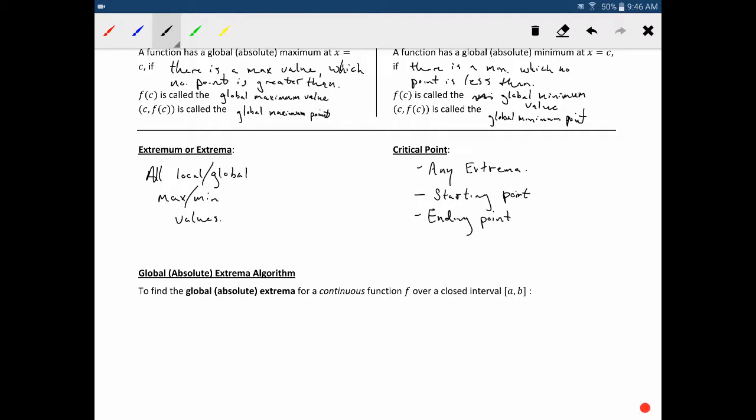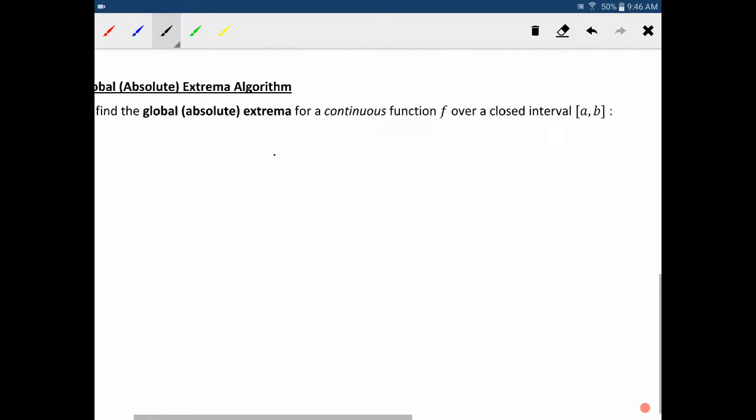So we have an algorithm to find any of these points. We're going to follow these steps, and you'll notice this is over an interval, the values of x from a to b. You'll notice it's square brackets because we are including those points, and that is important.